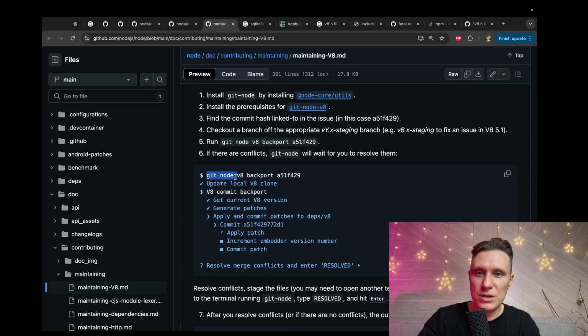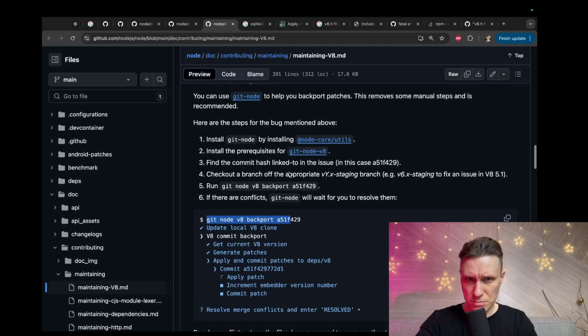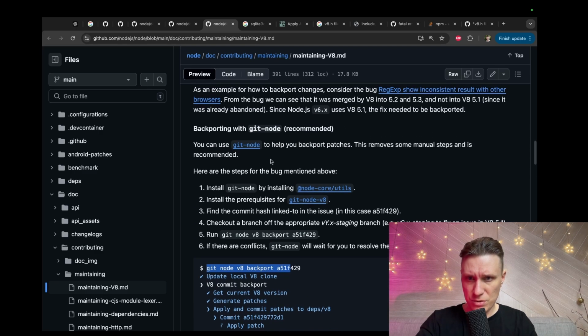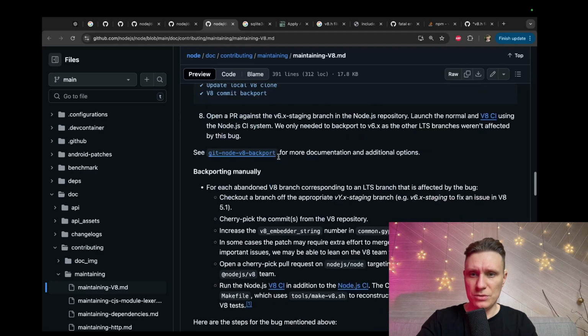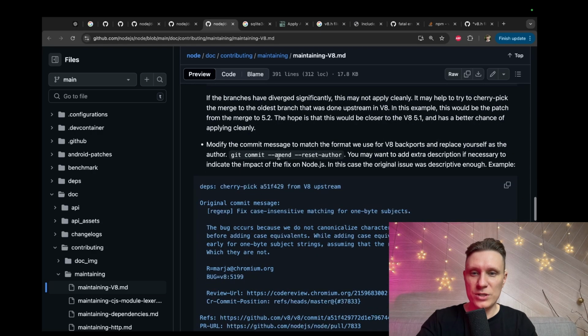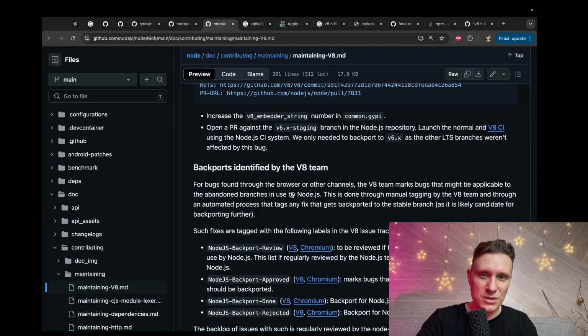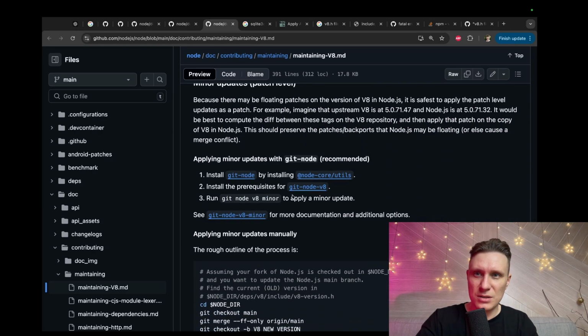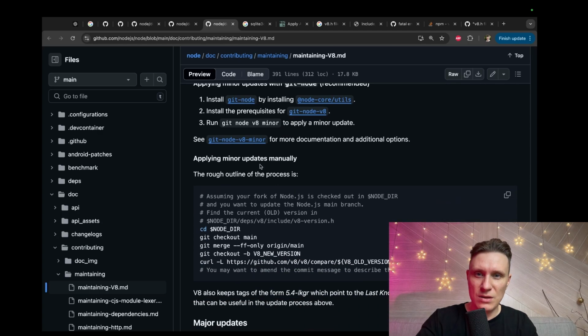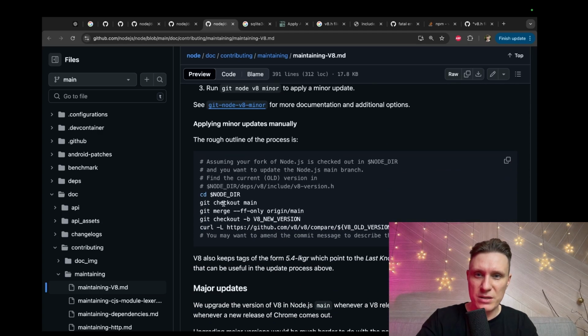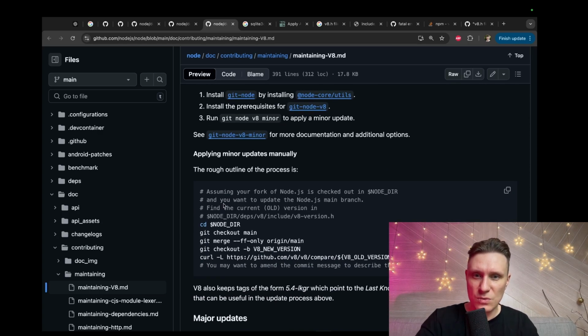How? Git node backport. Backporting. I don't know what porting Git node is. Check out main, merge, check out the new V8 version, curl.